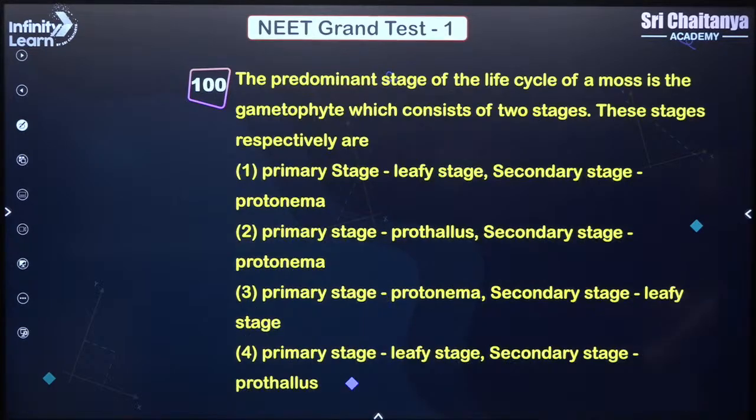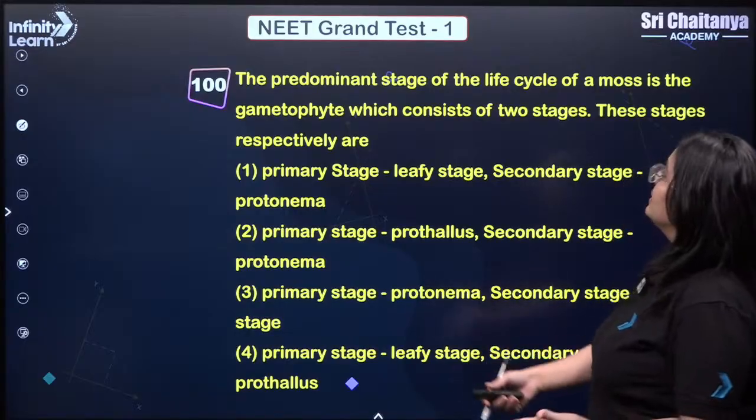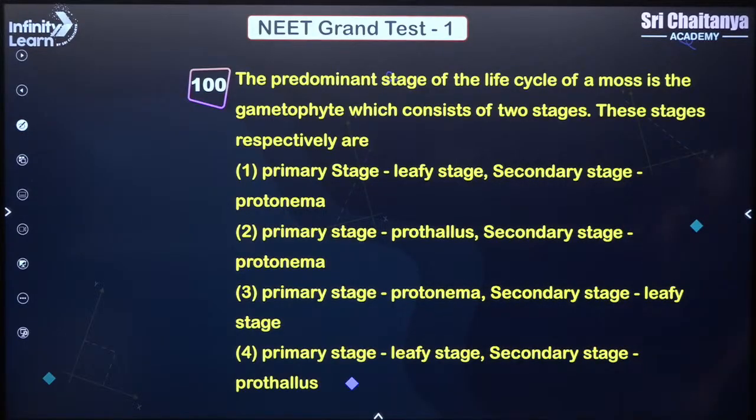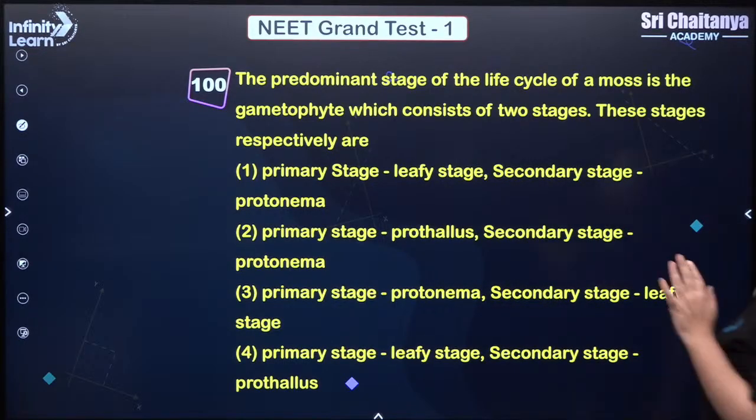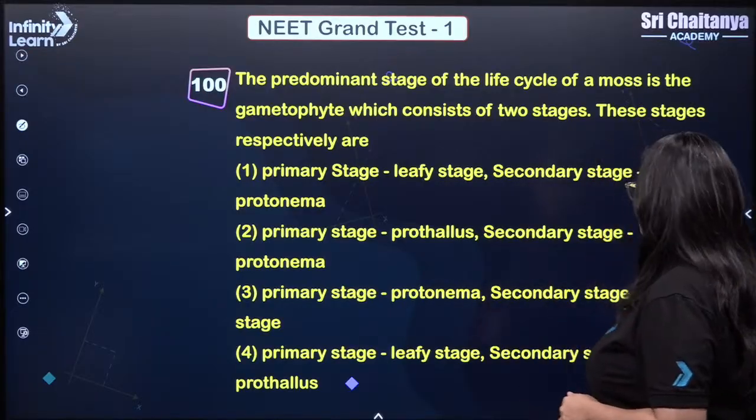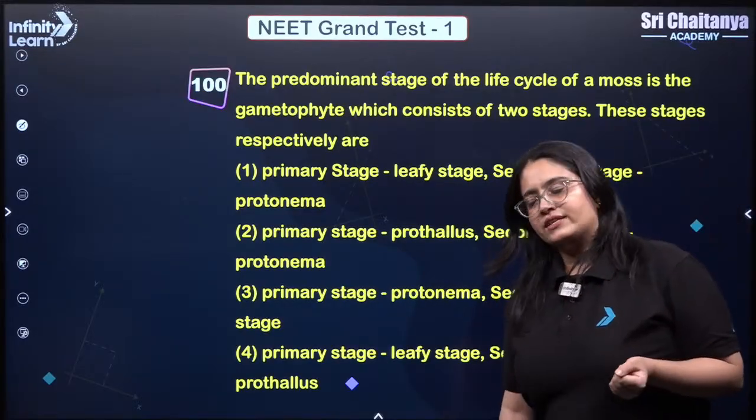Answer is 1. Next. The predominant stage of the life cycle of moss is the gametophyte, which consists of 2 stages. So what should be your answer? The primary stage is the protonema and the secondary stage is the leafy gametophyte stage.